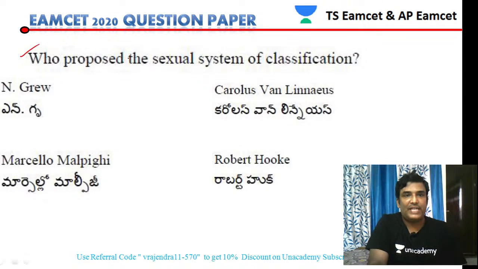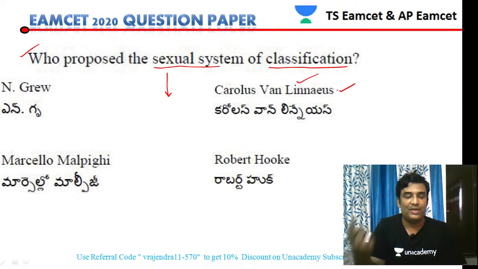Who proposed the sexual system of classification? No doubt it was proposed by Carl von Linnaeus. There is no doubt about it: Linnaeus is the scientist who proposed the sexual system of classification.